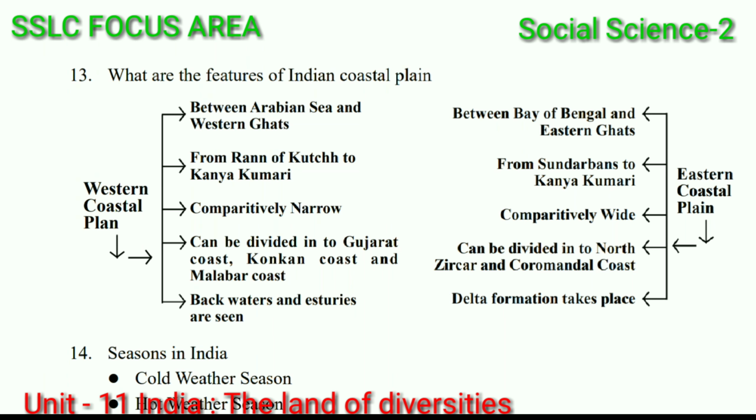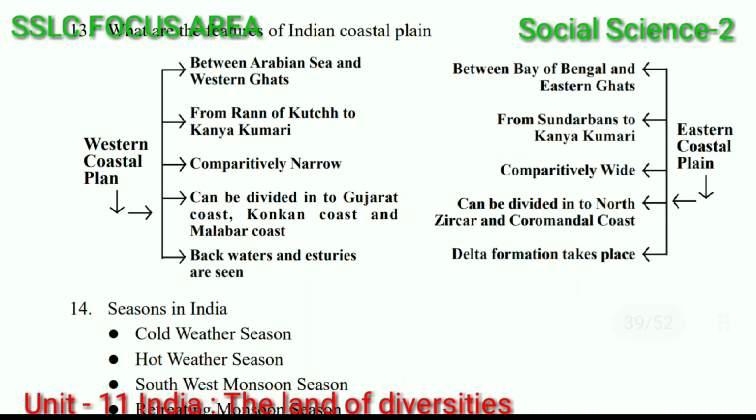The features of Western Coastal Plain are: it is situated between the Arabian Sea and Western Ghats, from the Rann of Kutch of Gujarat to Kanyakumari, comparatively narrow, can be divided into Gujarat coast, Konkan coast and Malabar coast. Backwaters and estuaries are seen.